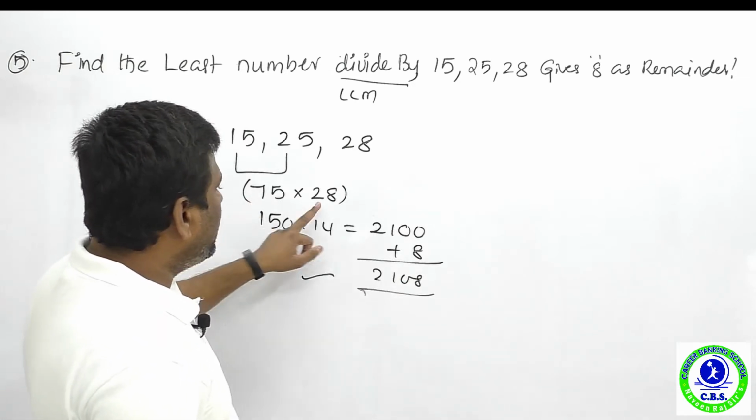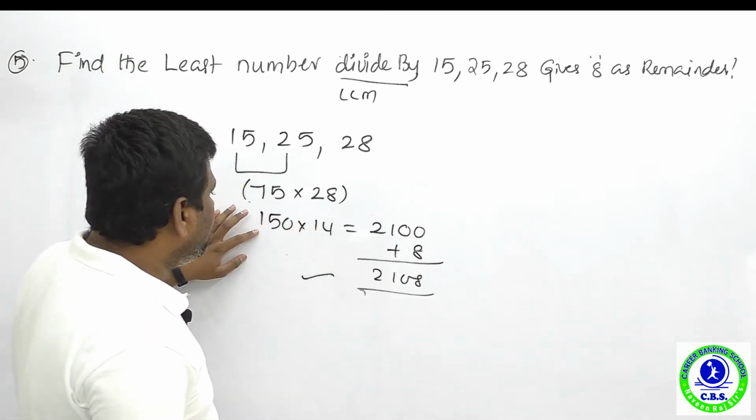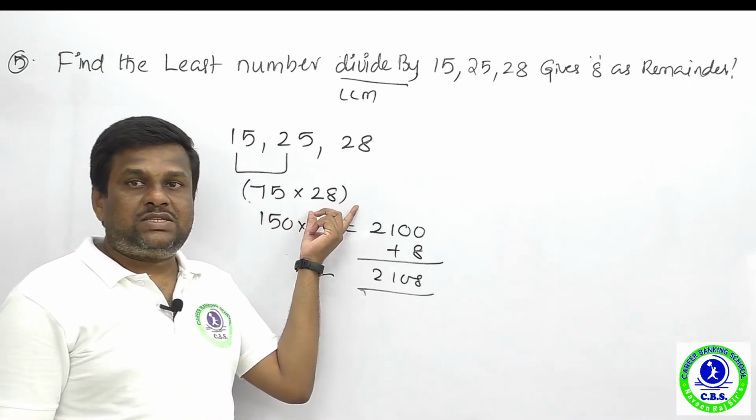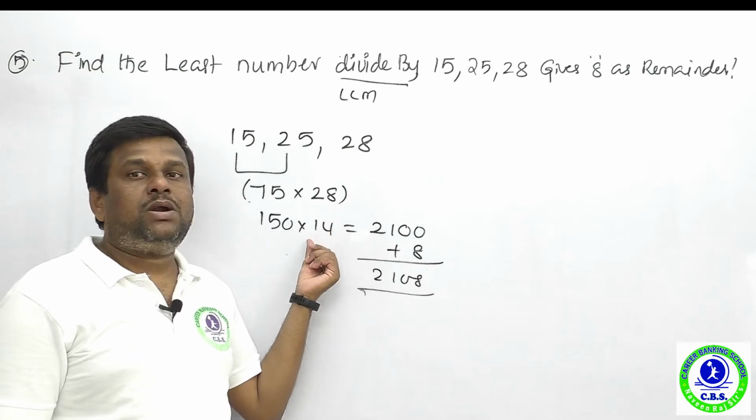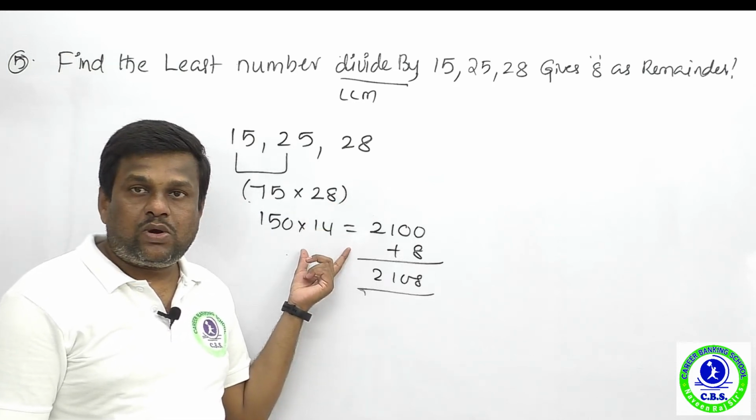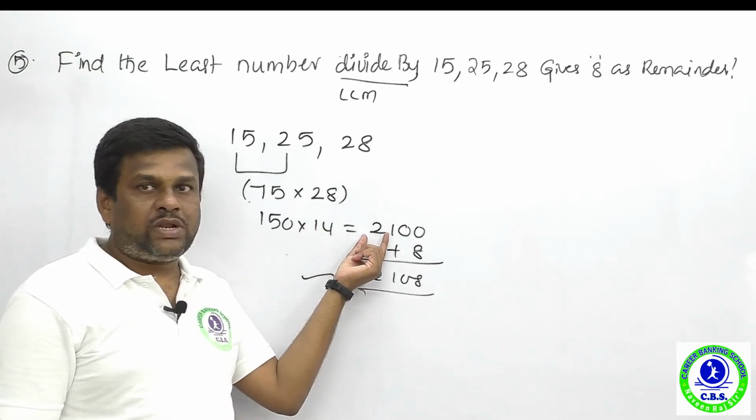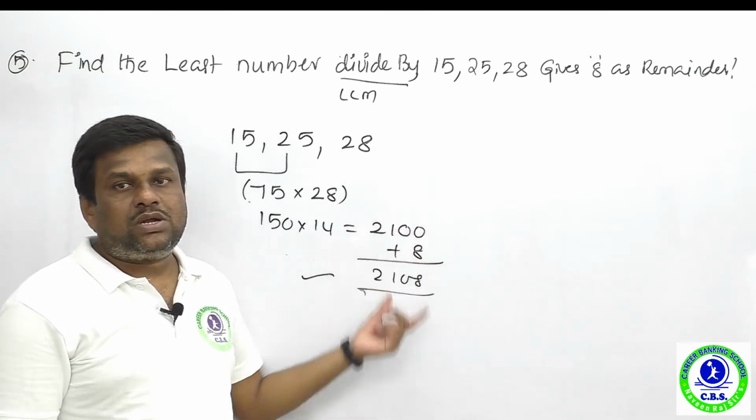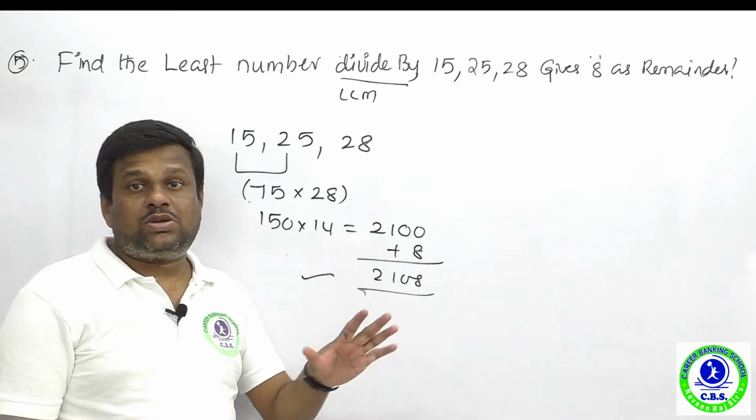So 75 into 28, an easy calculation. Double of 75 gives you 150. When you do double, you just do half of the next following number. What is the next following number? 28. Half of 28 is how much? 14, and 15 14s are 210. So 210, and we have a 0, and we have a remainder of 8. So nothing but 2108 is absolutely the right answer.